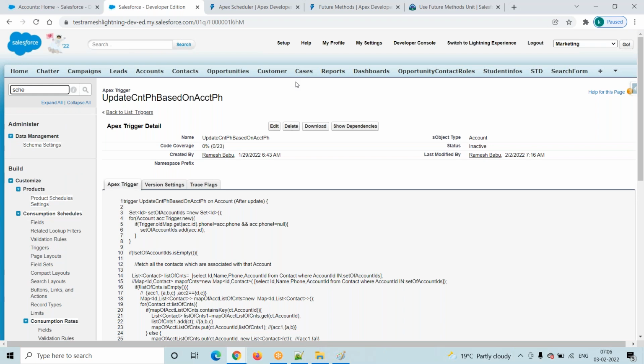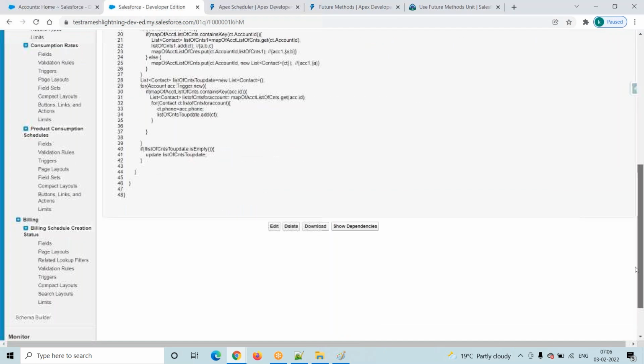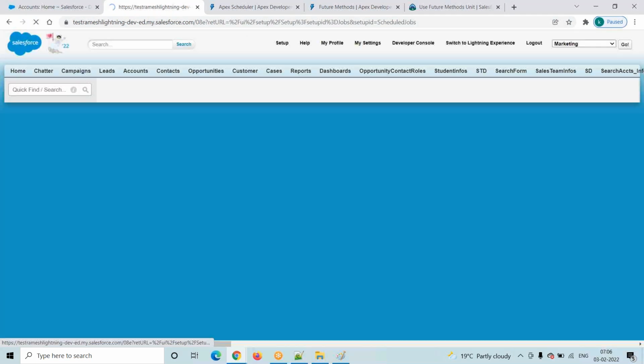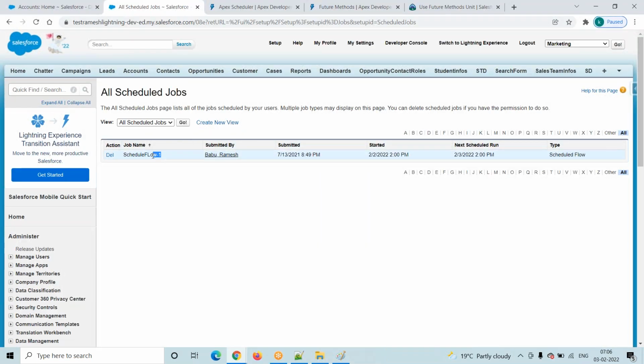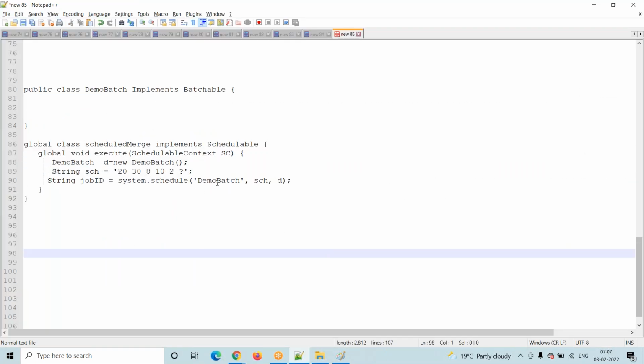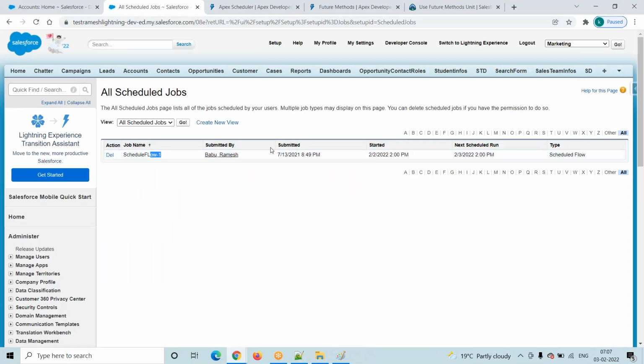Let's see, schedule, go to here, where are the scheduled jobs? Here you have the scheduled jobs. Click on the scheduled jobs. Here we will find which batch we scheduled. Whatever name we provided, a demo batch, with that name it will show that one batch is scheduled, and it will run in this particular period of time.